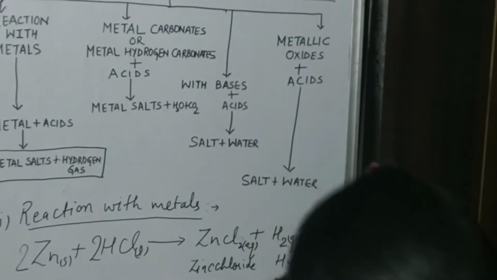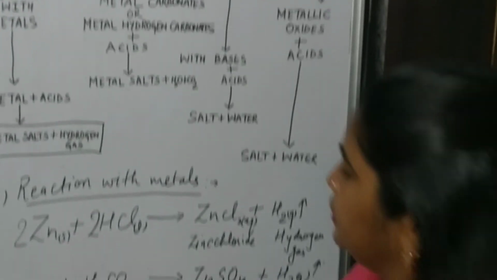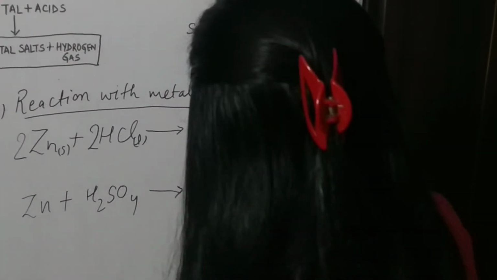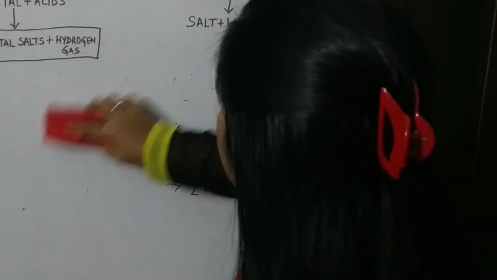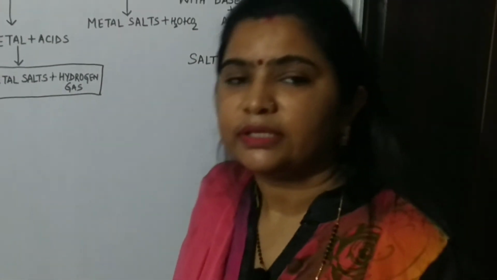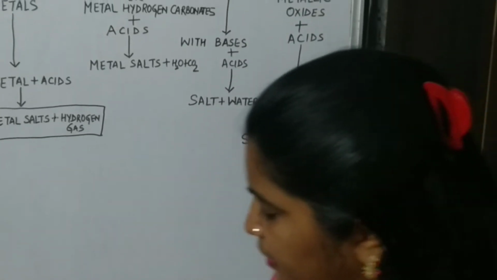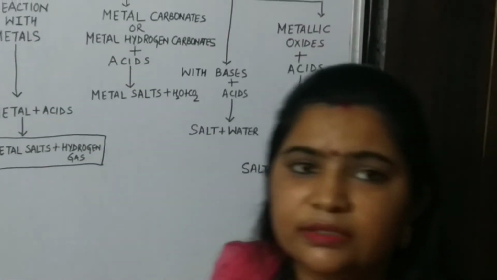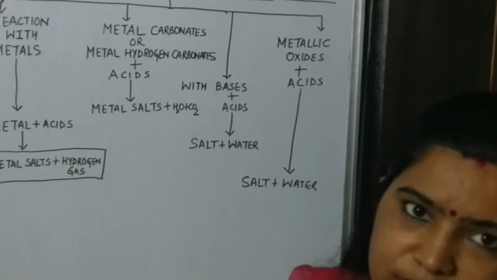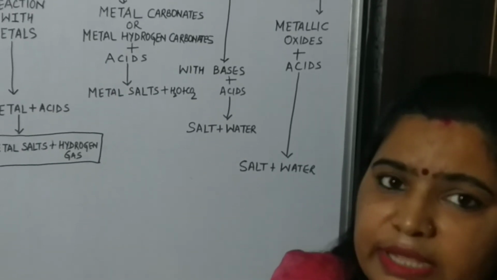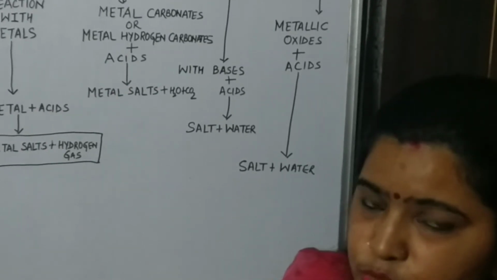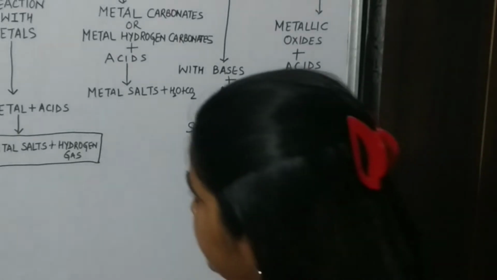Now our second point is metal carbonates or metal hydrogen carbonates. What happens when they react with acids? See children, keep in your mind, a note is there that carbonic acid does not react with any metal. It will never show any reaction with any metals. So you can put a note and you can write.